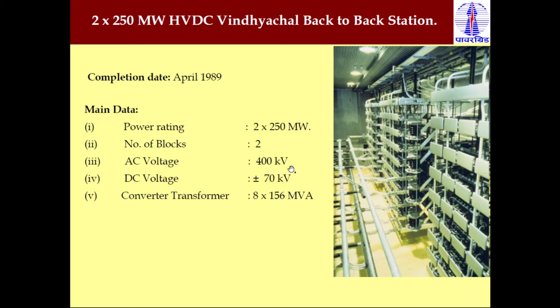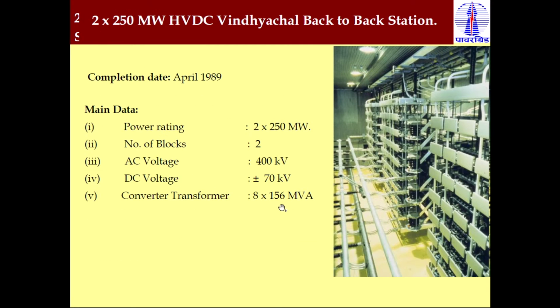AC side voltage is 400 kV, DC side voltage is plus or minus 70 kV. So from the DC voltage rating you can identify whether it is a bipole or monopole. Generally all the HVDC systems in India are bipole HVDC systems, so they are rated like plus or minus kV. Clear? In the same way, for the converter transformer, here they require 8 single-phase converter transformers, each with a rating of 156 MVA.